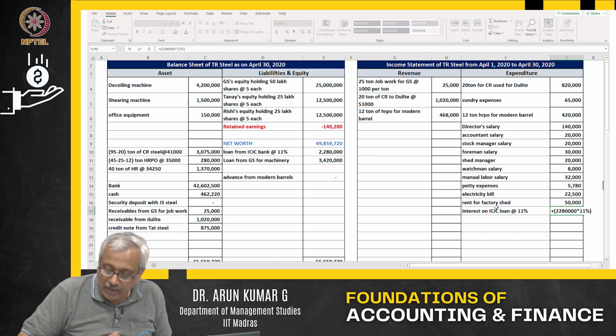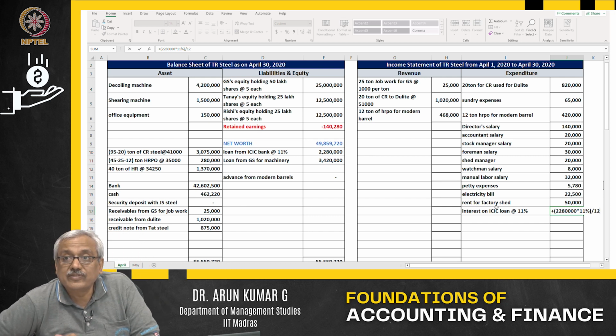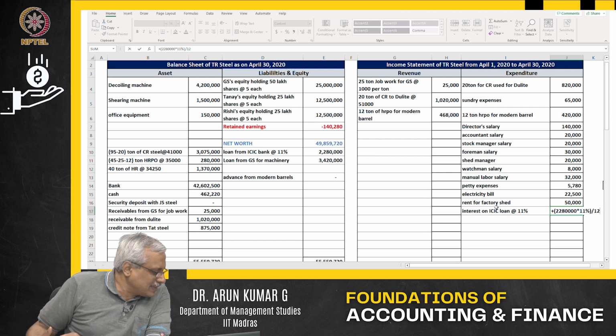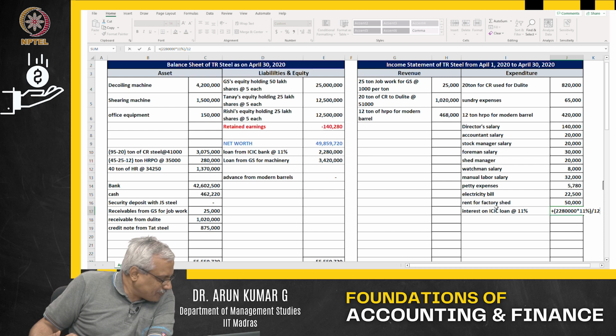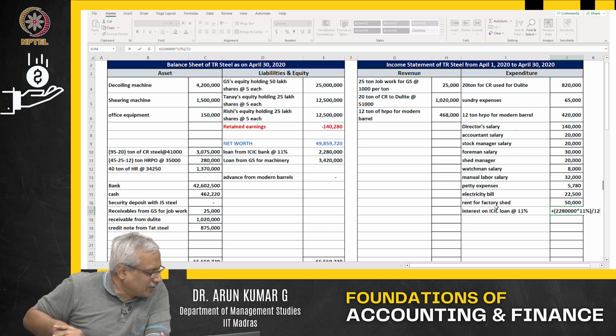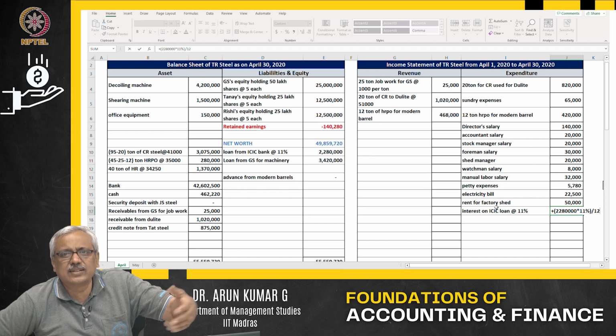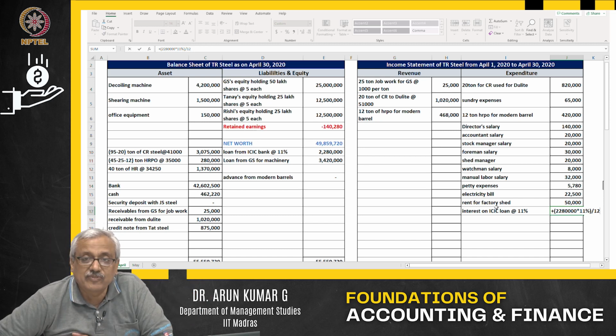Unfortunately or fortunately, what happens? This is for 1 month, whatever the value of the interest, because I am taking it for the full month. Sir, you might say, I took the loan only on the second, not the first. Why are you taking it from the first? Let's keep it as the loan was sanctioned on the first, and from the first itself, let us keep it for the whole month.